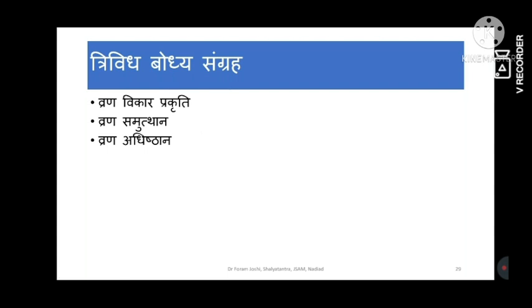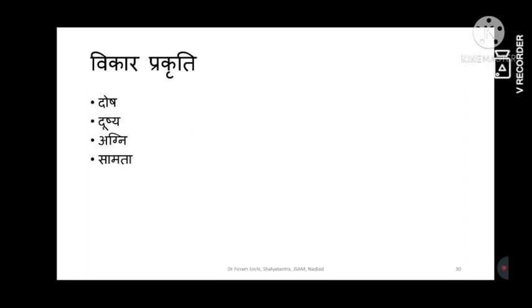For now, we can summarize that Vrana, Vikara Prakriti, Dosha, Dushya, and Agni Samata can be considered under the Vikara Prakriti, particularly for wound cases. We should analyze these levels. What we are lacking is our basic principles. Why? Because if we don't know our dosha, our dushya, our srotas examinations in clinical cases, we cannot directly approach the patients. Okay, so our success is not limited by our medicaments. Our success is limited by our knowledge and our interpretations. So keep that in mind also.